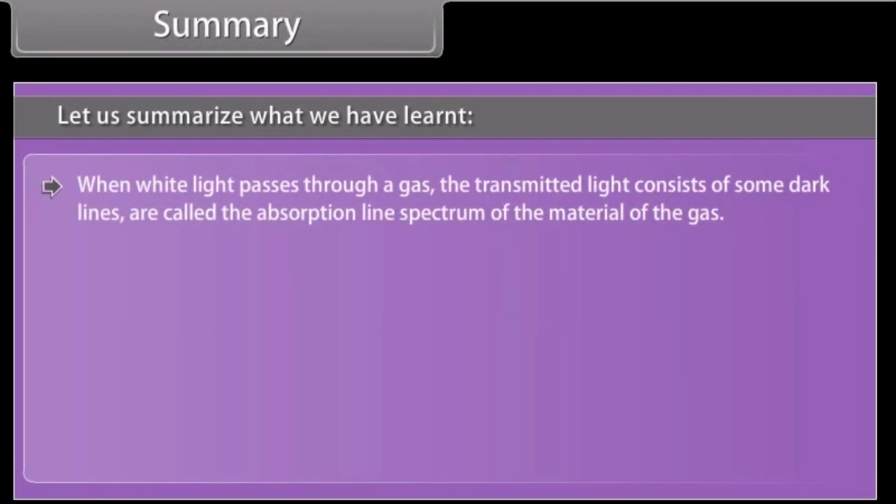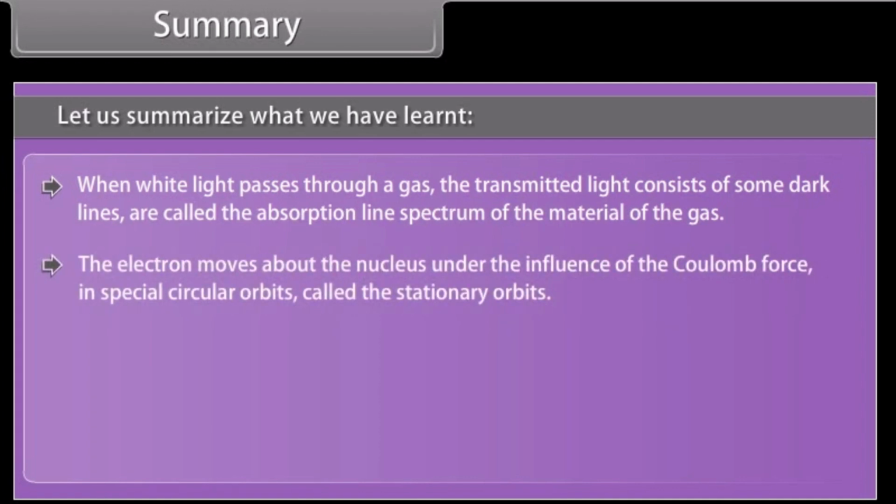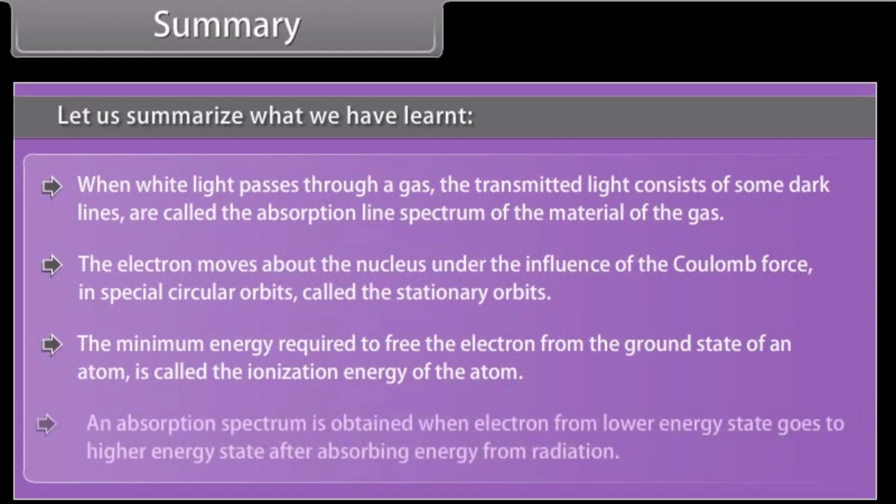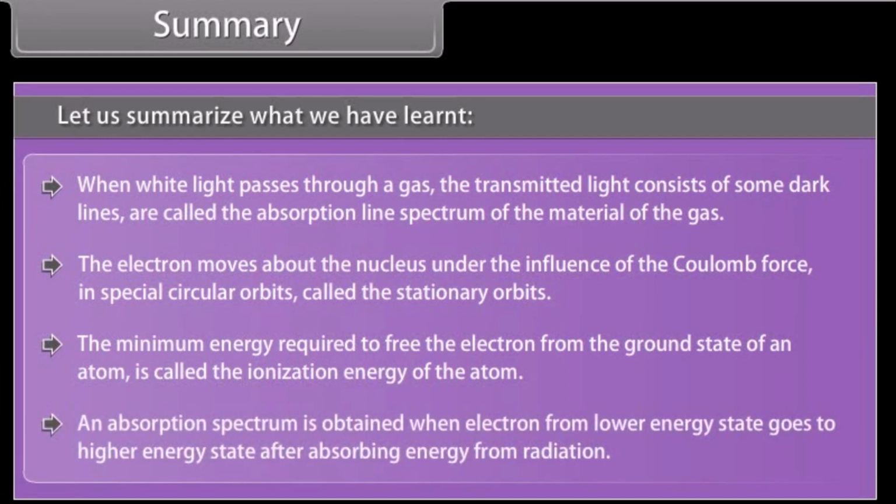When white light passes through a gas, the transmitted light consists of some dark lines called the absorption line spectrum of the material of the gas. The electron moves about the nucleus under the influence of the Coulomb force in special circular orbits called the stationary orbits. The minimum energy required to free the electron from the ground state of an atom is called the ionization energy of the atom. An absorption spectrum is obtained when an electron from a lower energy state goes to a higher energy state after absorbing energy from radiation.